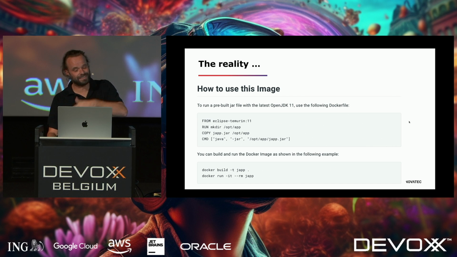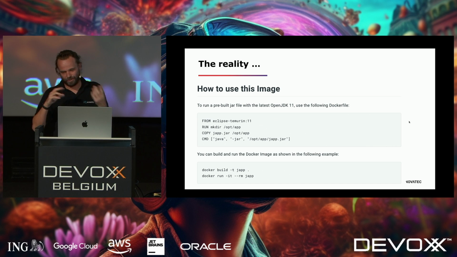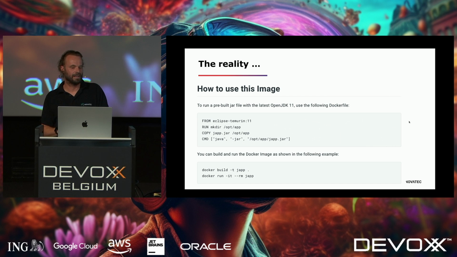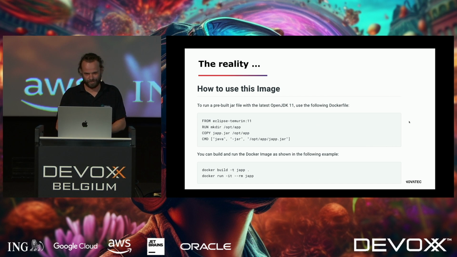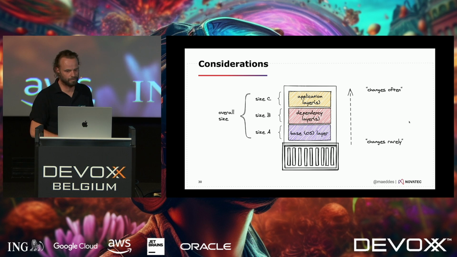Now, in reality, it still looks like this. So this is basically the examples that we get, and there's not so much optimized structure, size, security, and so on in that Dockerfile. And I guess this is still the way that 80 or 90% of the people would use. So I've already shown you a few things on how you can improve, but there is more.